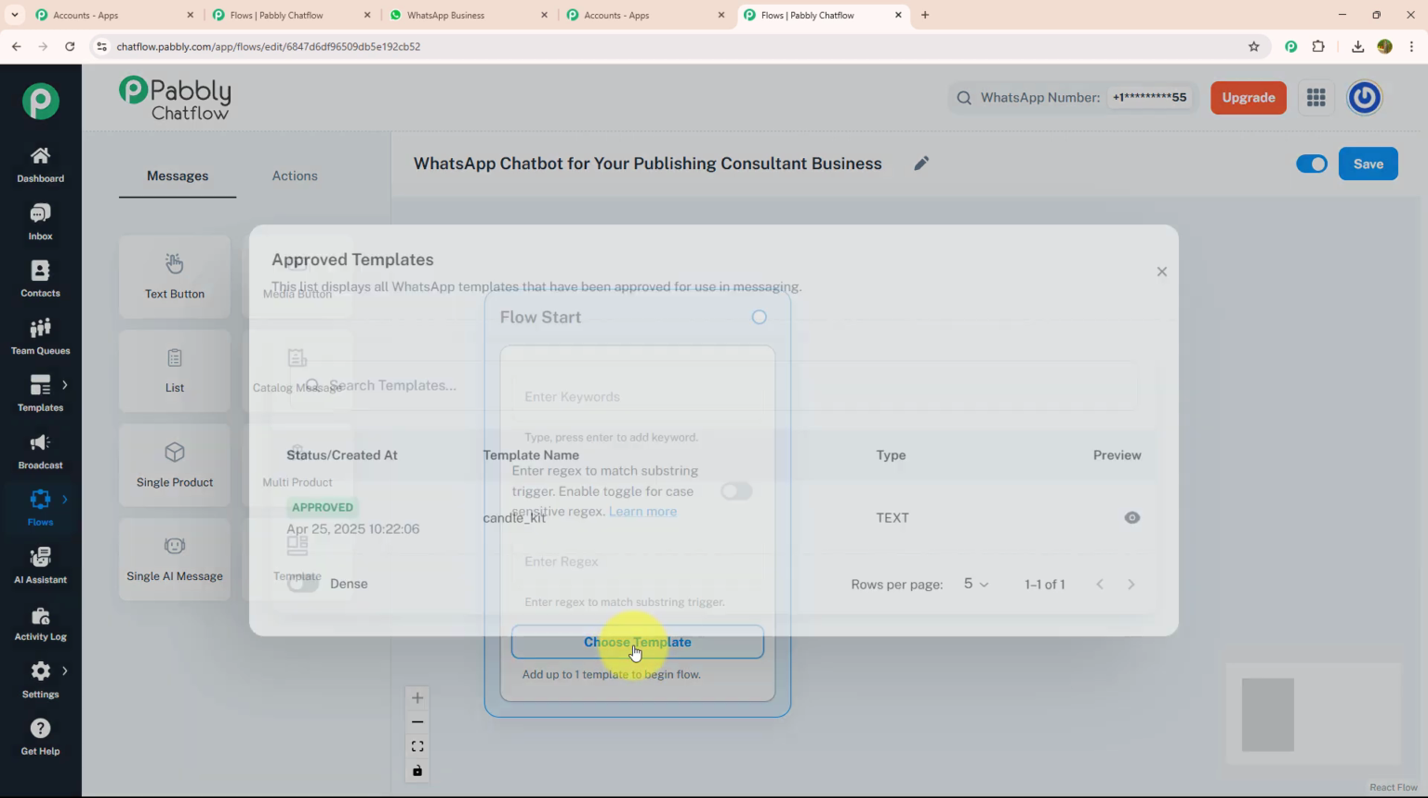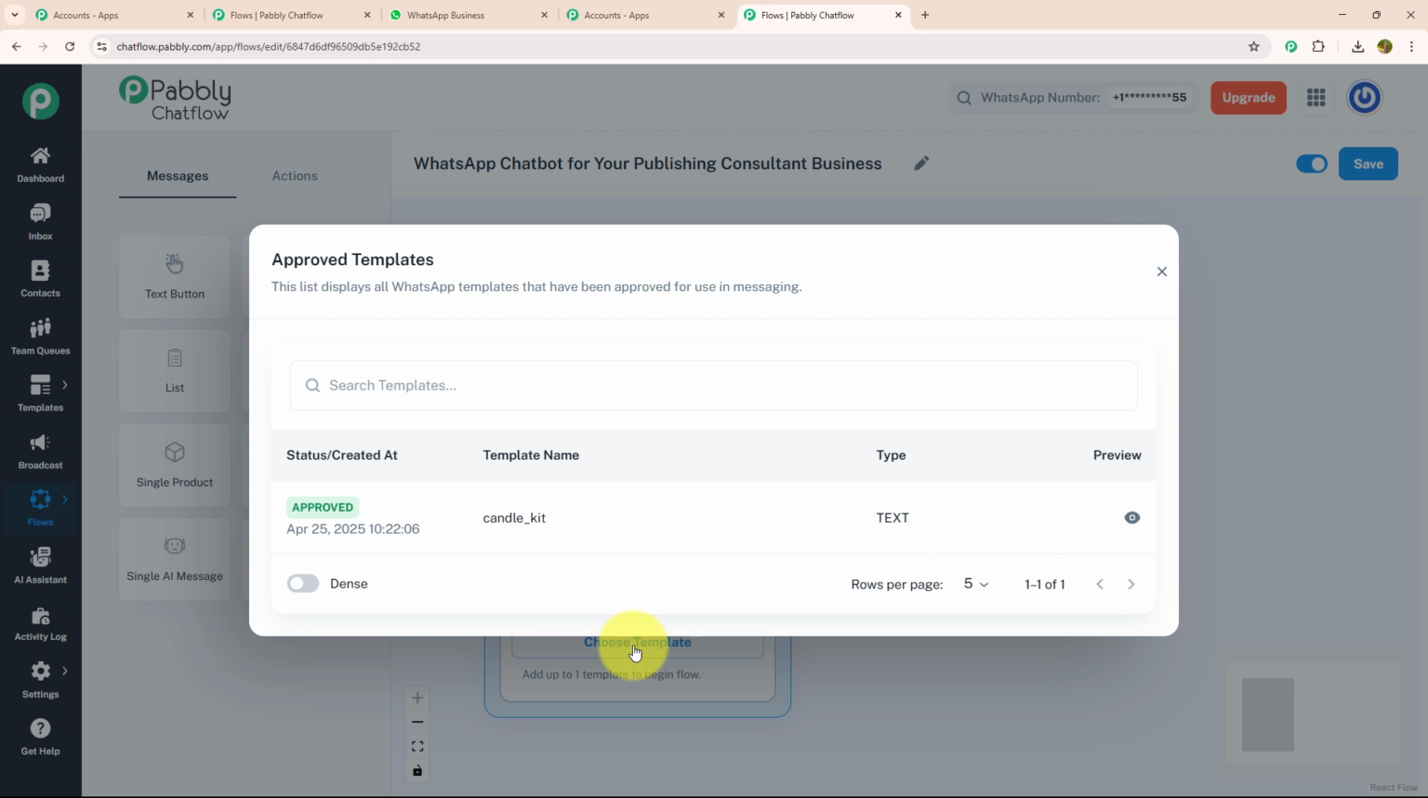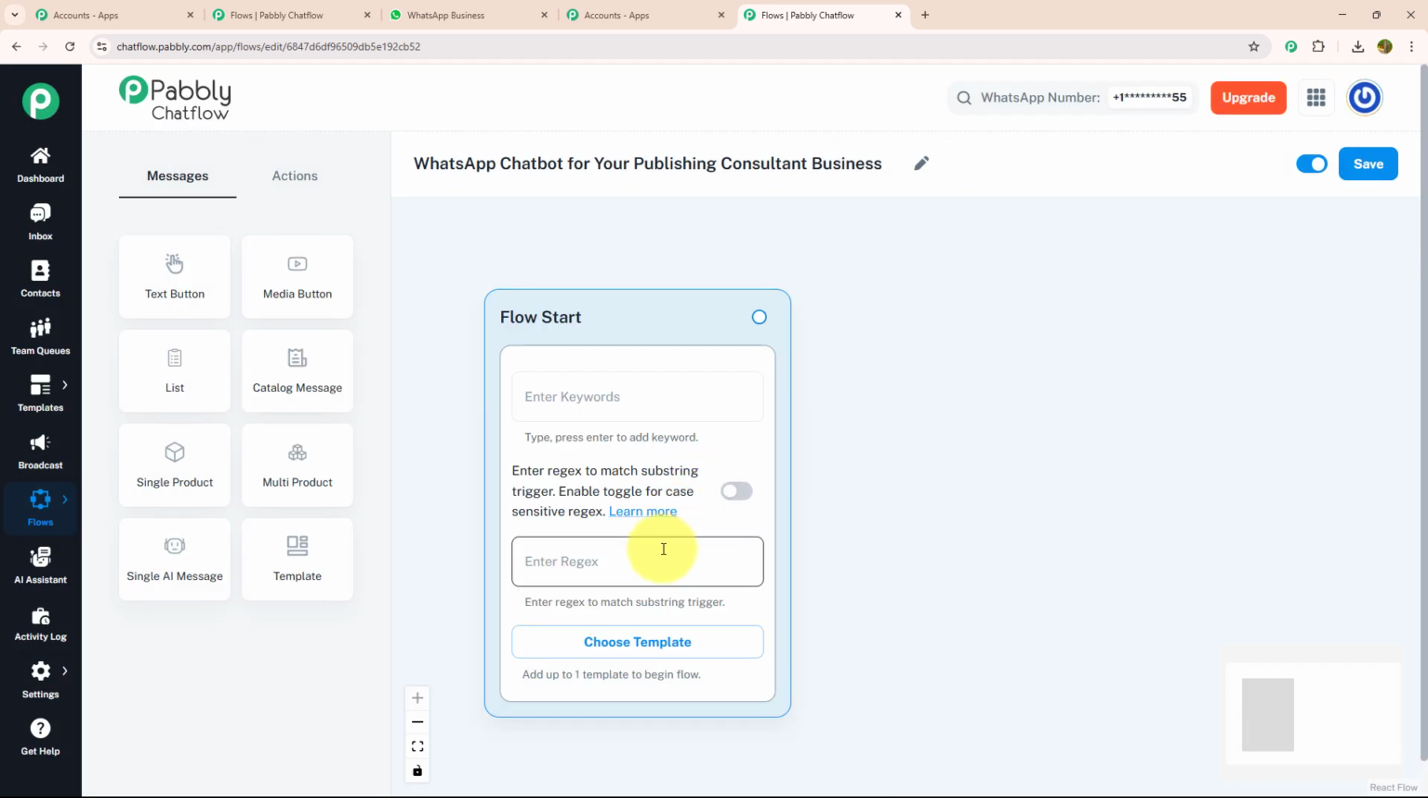Choose template is a feature where you can choose your created template to give a personalized touch to your chat. Regex are regular expressions with a special pattern or sequence of characters used to find, match, or filter specific text. Keywords are the trigger message that your customer will put while initiating a conversation. Today, I'm going to use regex, which will understand what my customer is trying to say.